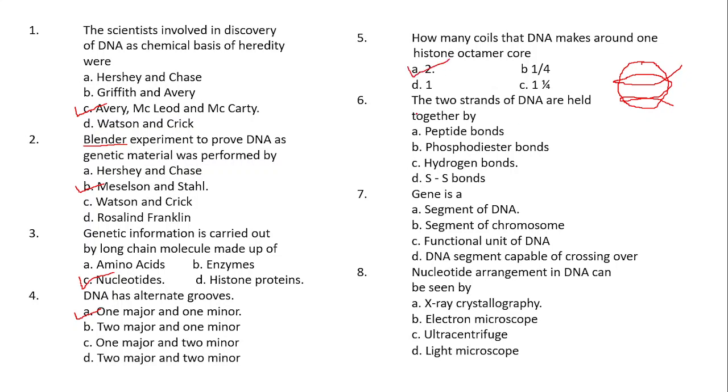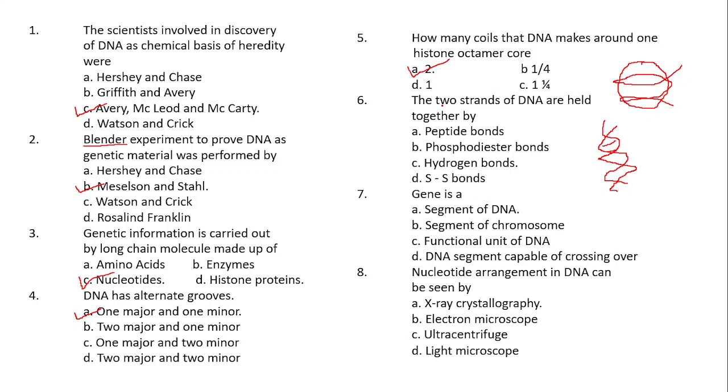Next one. The two strands of DNA are held together by. You have studied the structure of DNA like this, and both of these strands are held together by the nitrogenous base pairs which are present inside. But how has this base pairing taken place? They are bound with the help of which bonds? Option A, peptide bond. Option B, phosphodiester bond. Option C, hydrogen bonds. And option D, disulfide bonds.